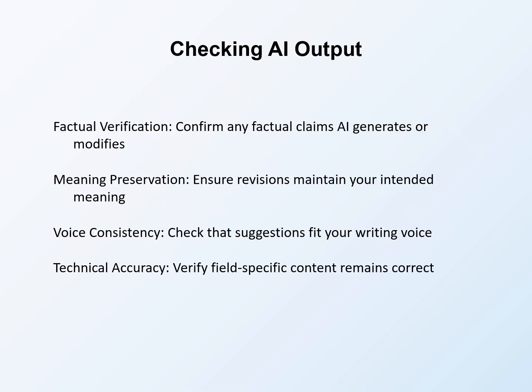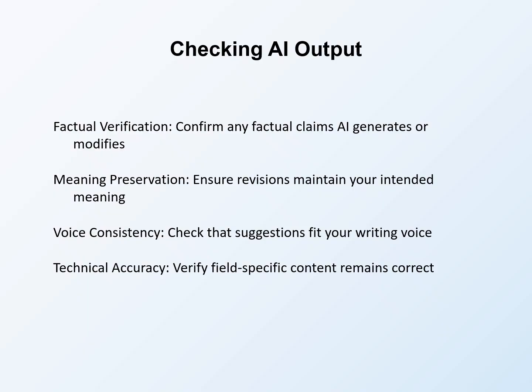Checking AI output ensures that suggestions improve rather than harm your proposal. Verification steps protect proposal quality. Factual verification confirms any factual claims AI generates or modifies. AI can introduce plausible sounding but incorrect information. If AI suggests text containing facts, statistics, or claims, verify them against reliable sources. Never trust AI-generated facts without checking.